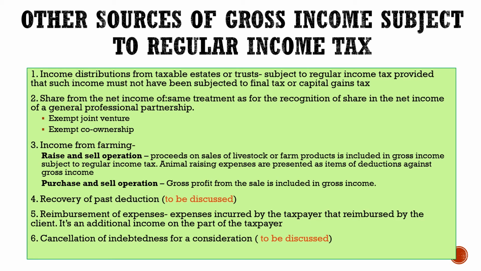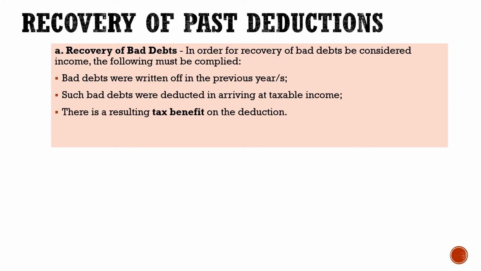We have also recovery of past deductions, and then reimbursement of expenses, which are expenses incurred by the taxpayer that are reimbursed by the client. It's an additional income on the part of the taxpayer, and also cancellation of indebtedness for a consideration. Okay. Now let's go to the recovery of past deductions.